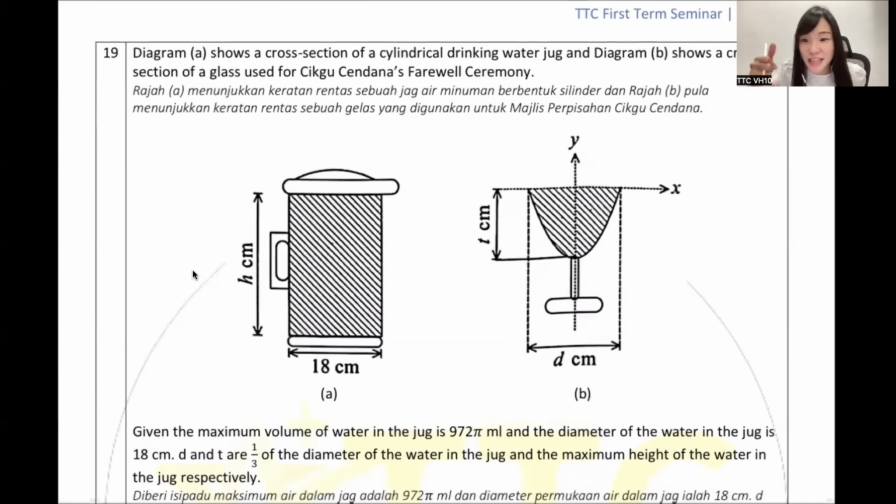Question 19, okay? They say diagram A, okay? This is how it looks like. So diagram A shows a cross-section of a cylindrical drinking water jug, and diagram B shows a cross-section of a glass used for Ceku Cendana farewell ceremony. Can I get some preparation? You wait for me.